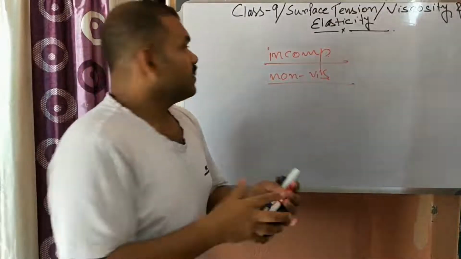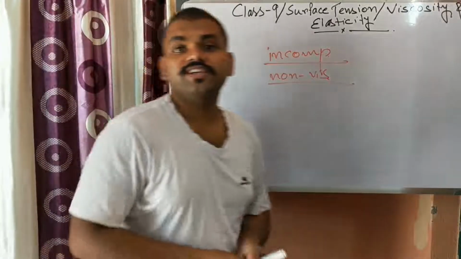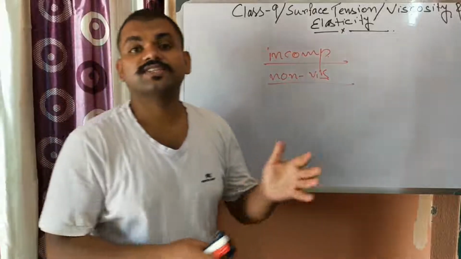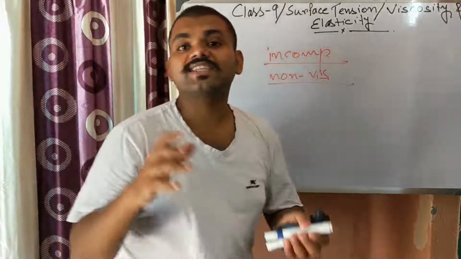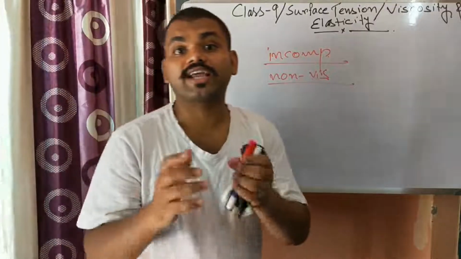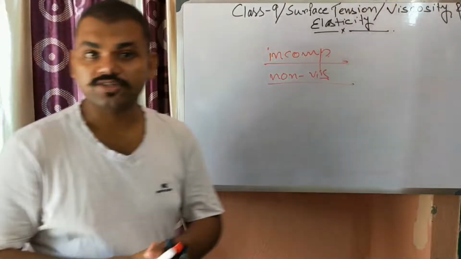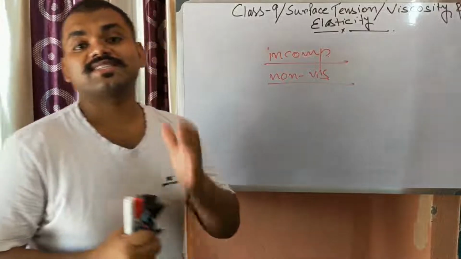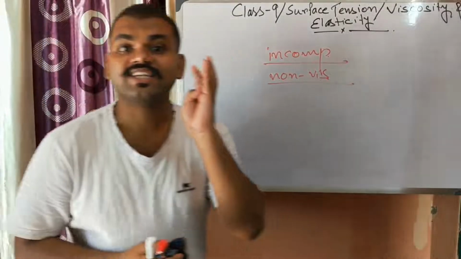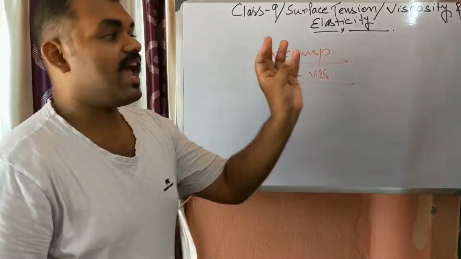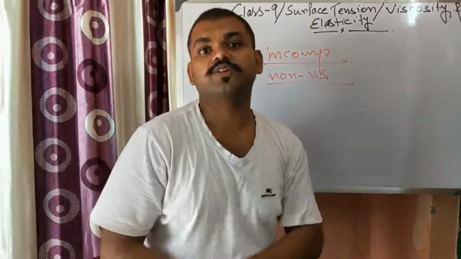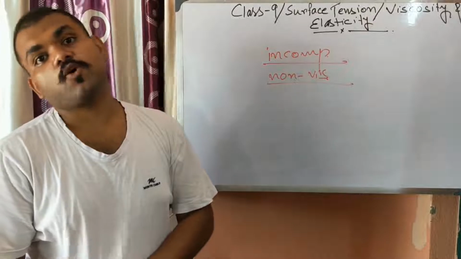In case of incompressible non-viscous fluid flow or liquid flow, the total energy remains constant. The total energy per unit mass remains constant, or you can say the sum of potential energy per unit mass, kinetic energy per unit mass, and the pressure energy per unit mass remains constant.